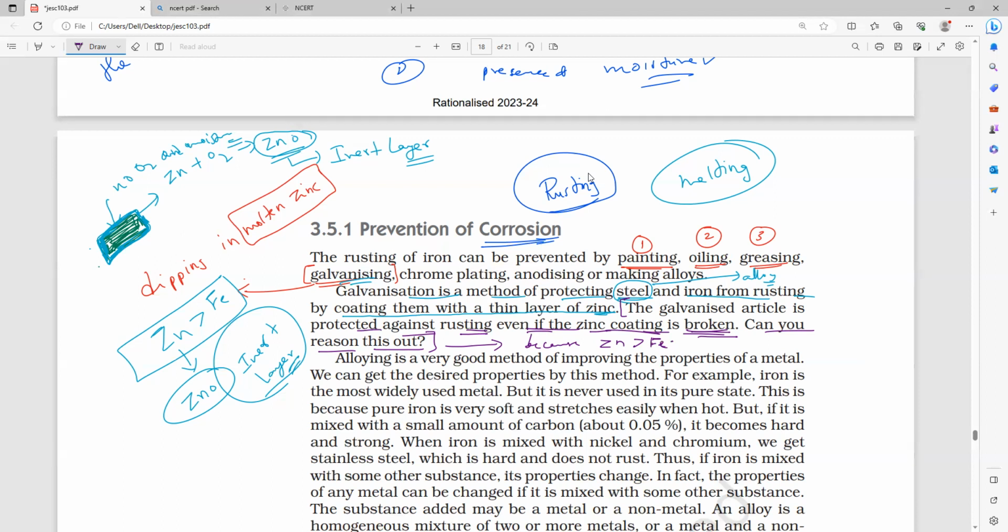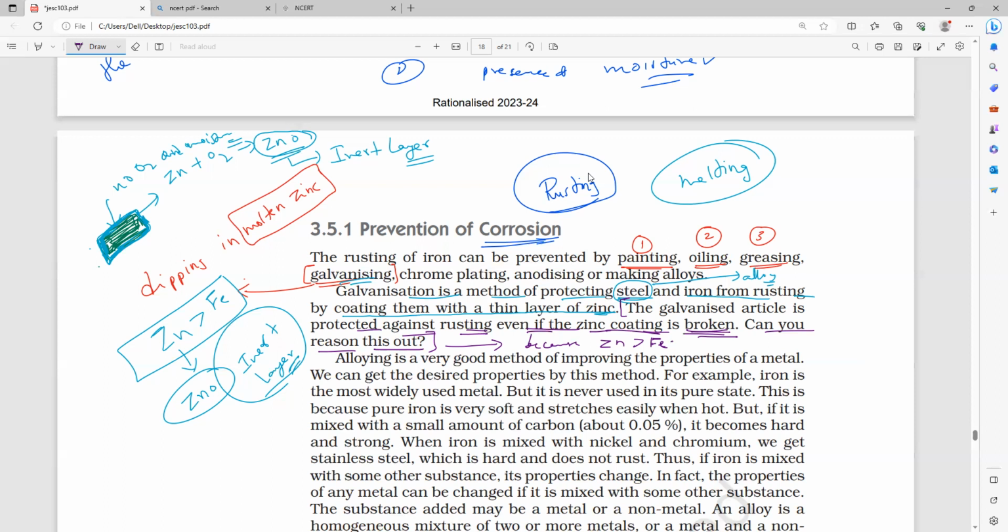Thus, when the zinc layer breaks down, the zinc continues to react and gets oxidized. Hence, the iron object is protected.